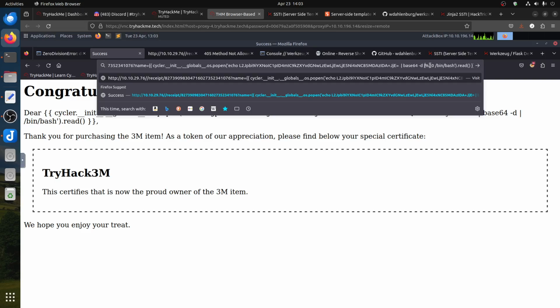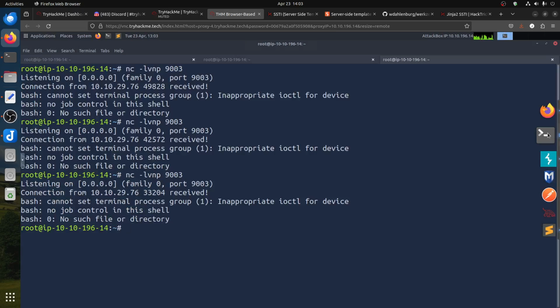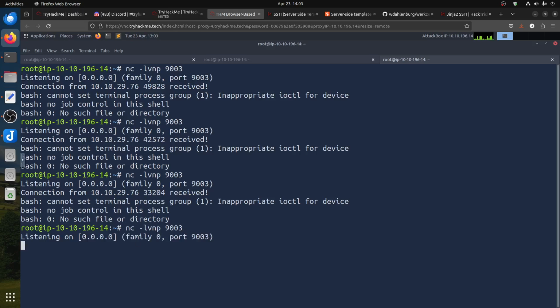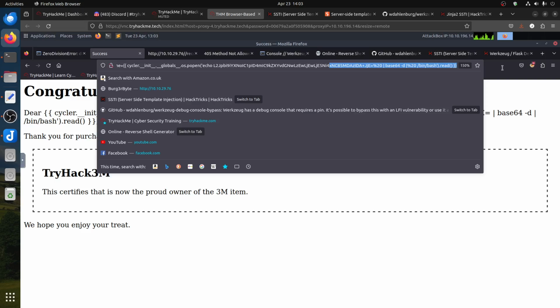Base64 minus d, then give it to bash, binary bash, to take care of it. So why is it not working? No such file or directory. Now at least we know it's something with bash. I did it before. Why? There is no binary bash.